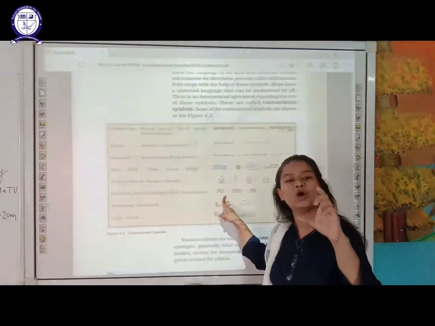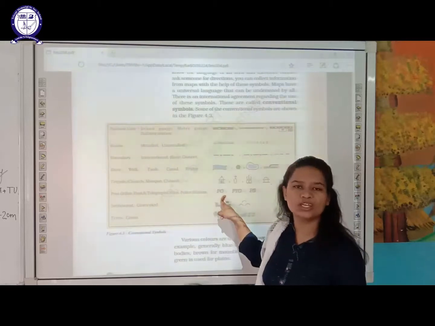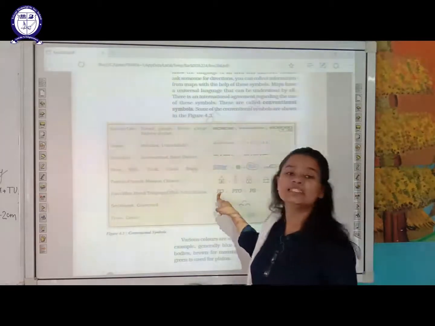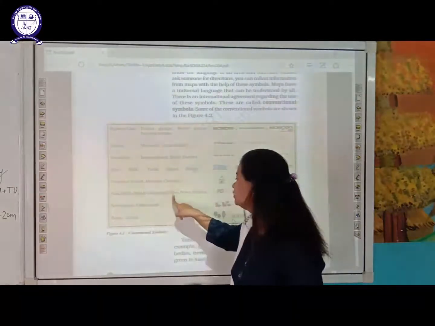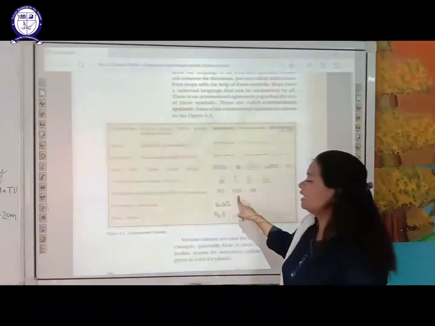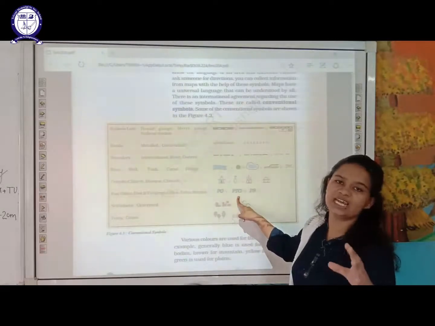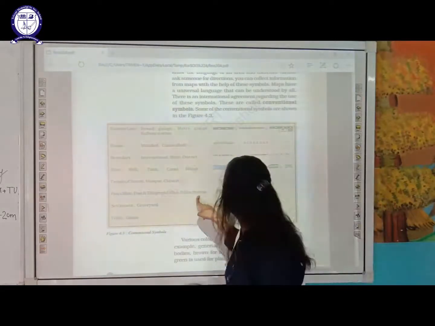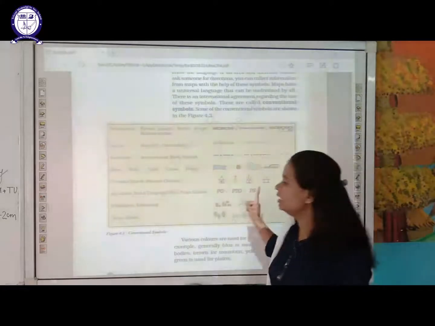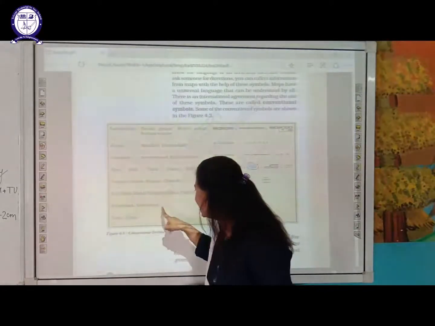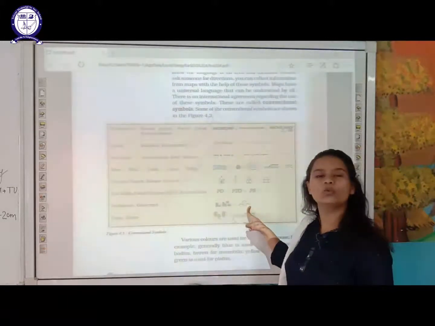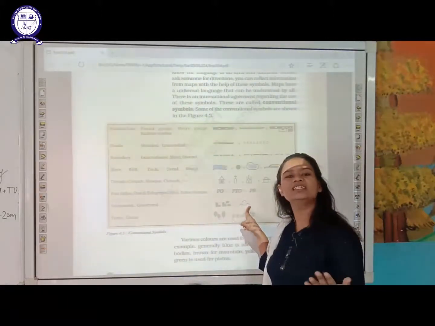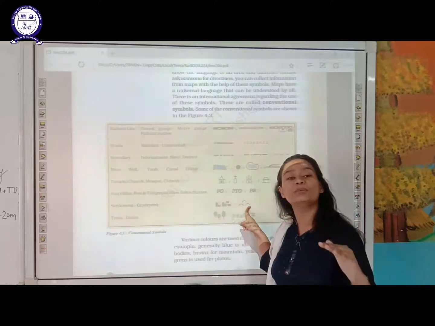Wherever the letters PO, capital P and capital O, are written, it always represents post office. Post and telegraph office can be represented with PTO. Then is police station, that is PS. Thereafter next is settlement and graveyard. Settlement is where people live. Graveyard is the place where dead bodies are buried.